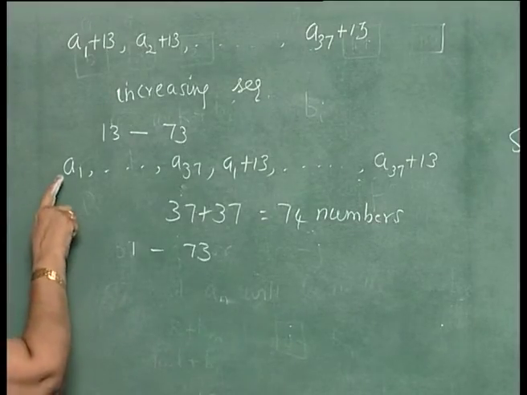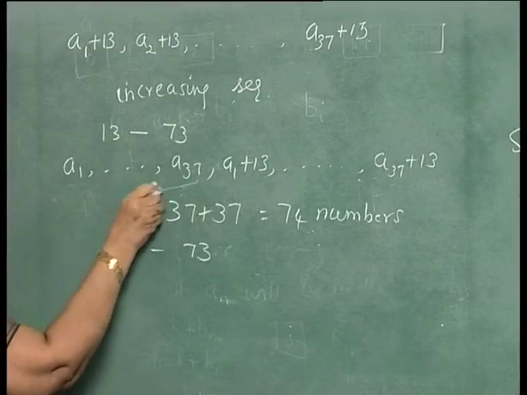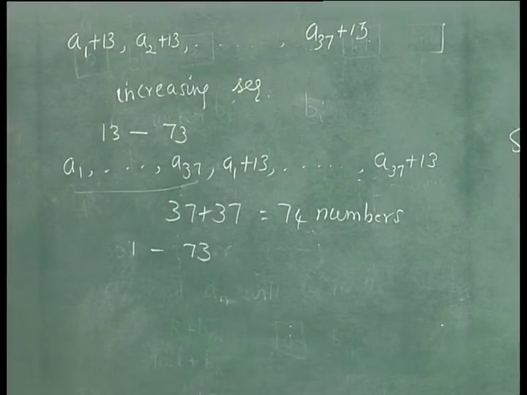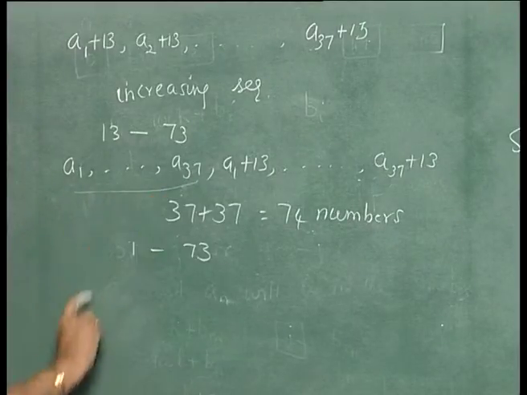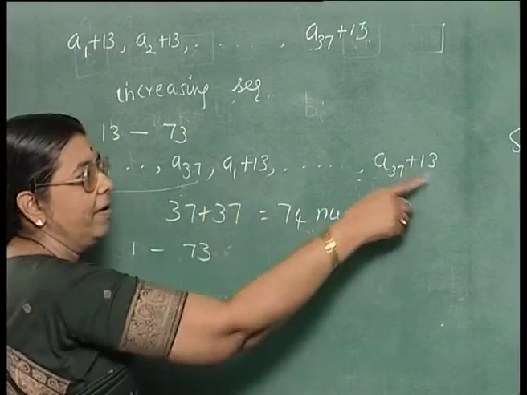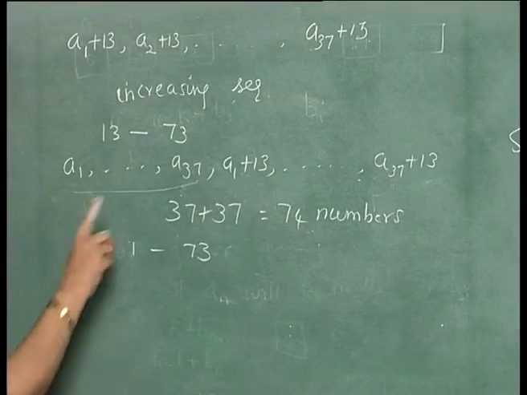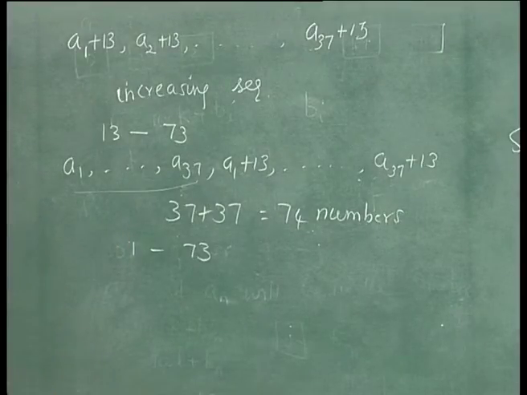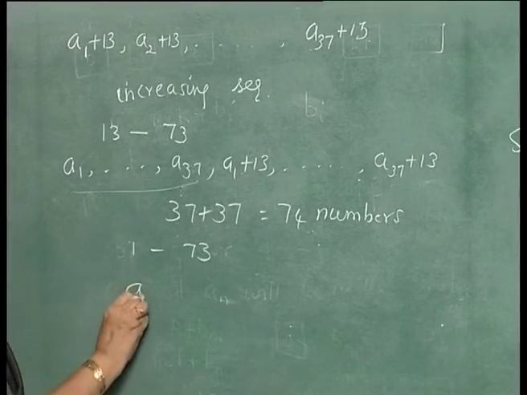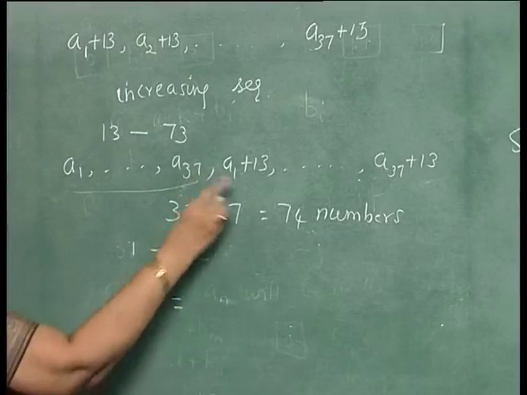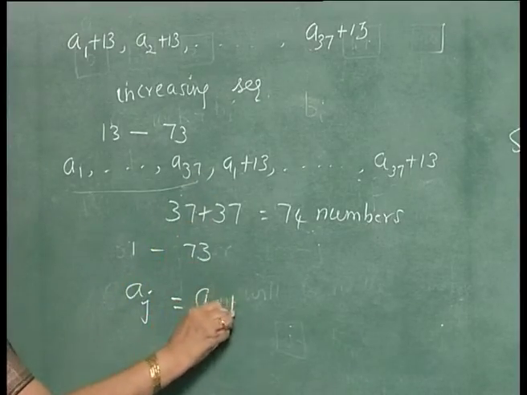Now, you know that none of the numbers in the first sequence are equal because every day she studies at least 1 hour. These numbers are all different, and the numbers in the other sequence are also all different because with each number you are adding 13. So, the fact that 2 of these are equal would mean that Aj will be equal to Ai plus 13.